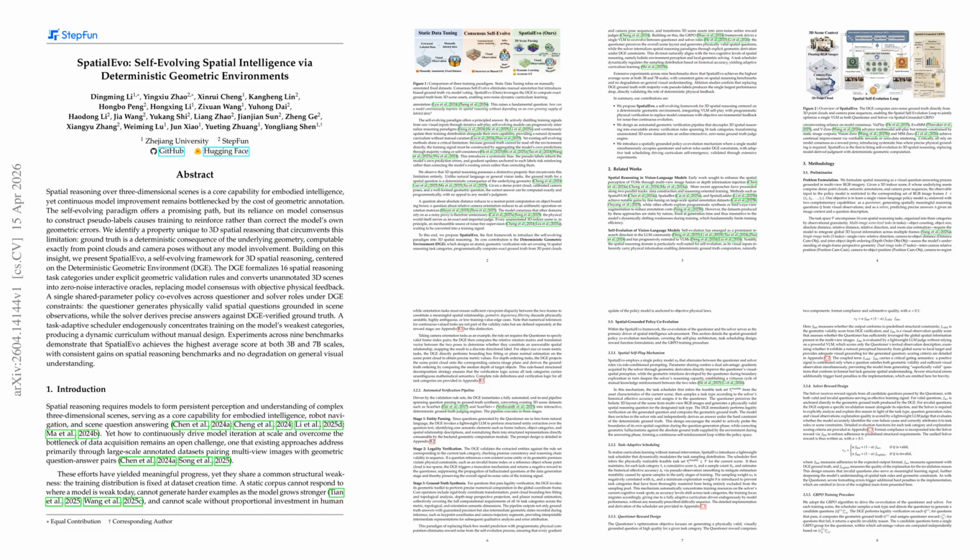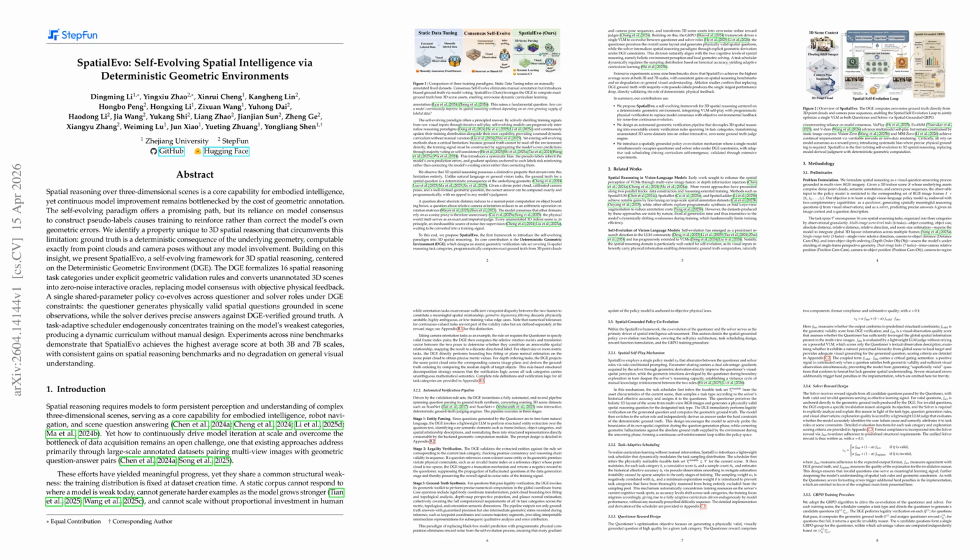Let's explore the third paper, Spatial Evo: Self-Evolving Spatial Intelligence via Deterministic Geometric Environments. Spatial Evo introduces a physically grounded self-evolution loop for 3D spatial reasoning by replacing consensus-derived pseudo-labels with deterministic supervision computed directly from scene geometry. Its deterministic geometric environment, DGE, formalizes 16 task categories spanning scene level, single image, and image pair reasoning, and programmatically verifies question legality before synthesizing exact ground truth from ScanNet, ScanNet++, and ARKit scenes' point clouds plus calibrated camera poses. A single Qwen2.5-VL policy is trained with GRPO in dual roles.